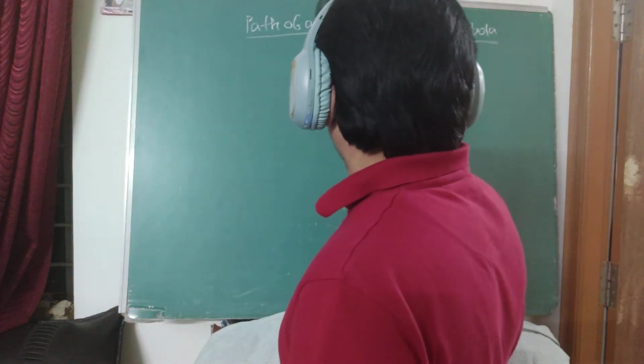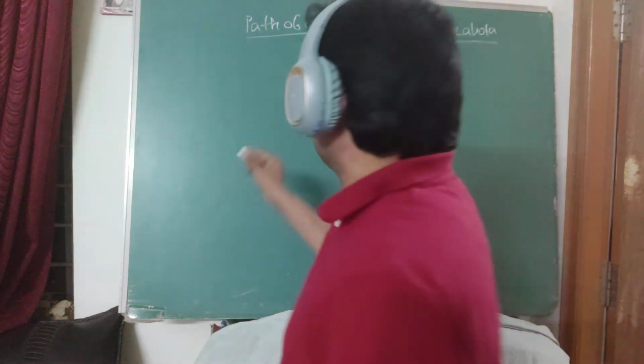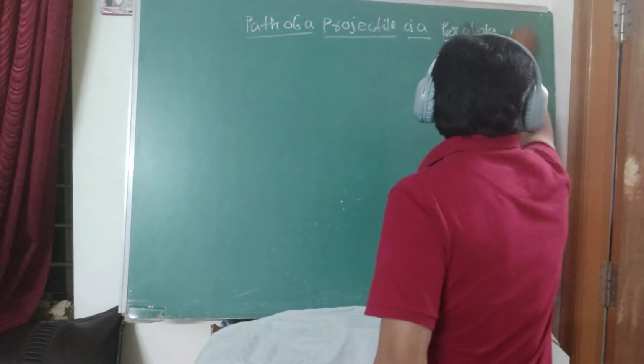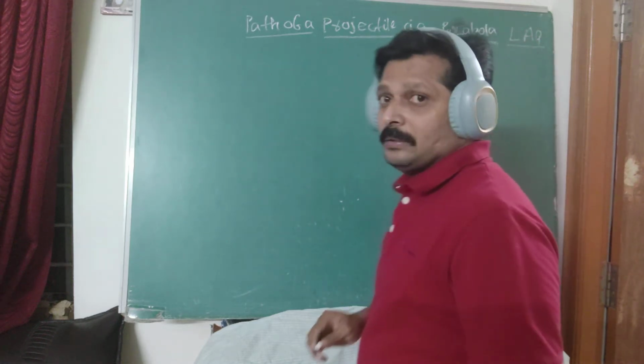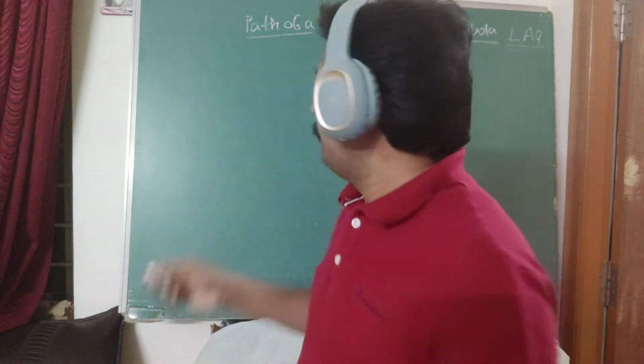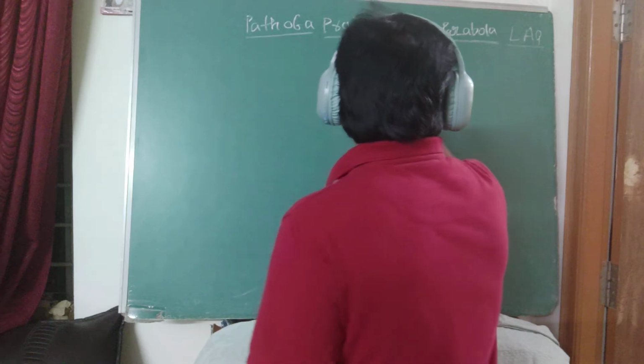Today I will discuss the LAQs. One of the questions in that list of identified questions is: path of a projectile is a parabola. It is an LAQ question. I want to discuss it here. It is a complete concept of the derivative part. I will go step by step. Better to see all those steps and prepare well for the exam. Okay, path of the projectile is a parabola.